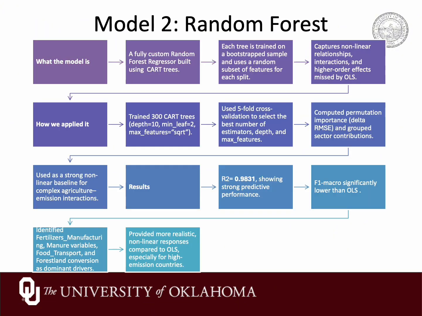The second model is random forest CO2, a custom model that is built on our own CART regressor class. Each tree is trained on a bootstrap sample of the training data, and at each node, the CART algorithm randomly selects a subset of the features, tries the candidate thresholds, and then chooses the split that maximizes variance reduction in the target.